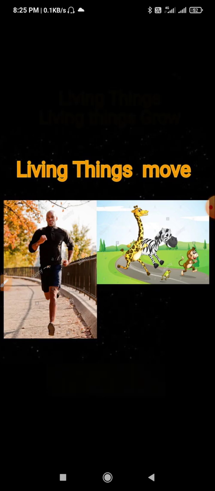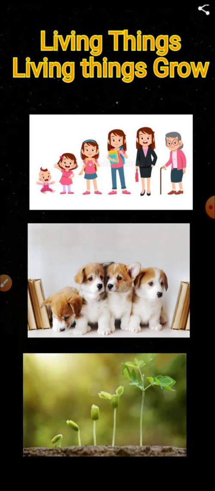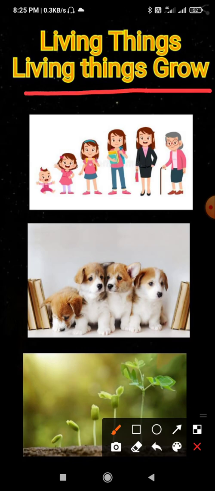Next feature is living things grow. How do they grow? We will read that. All living things grow. Their shape and size change with the passage of time. A small child grows into an adult. Then as years pass, the body parts grow and thus height increases and the body shape changes. Human beings grow up to a certain height in their lifetime. Though different people have different heights, different kinds of animals and plants also have different heights, but non-living things do not grow.